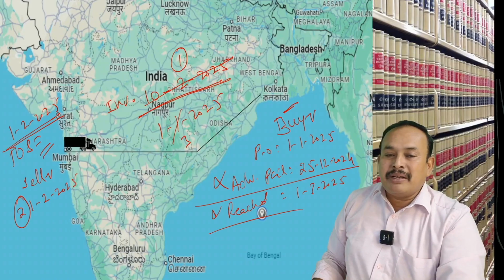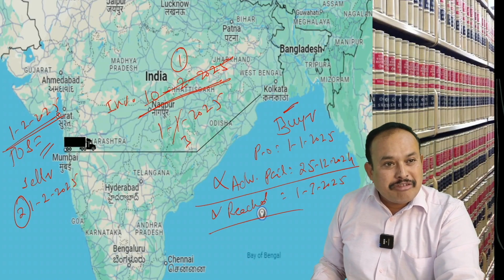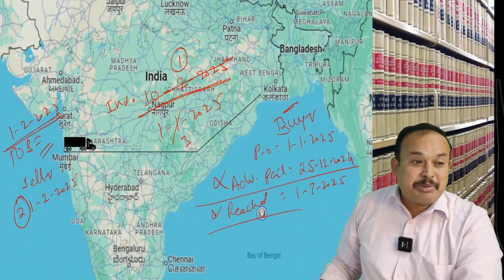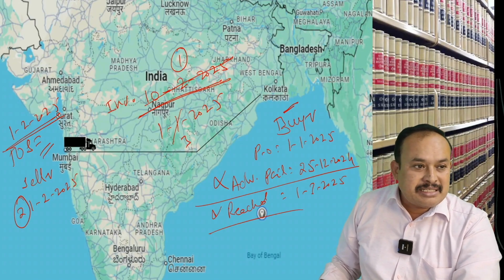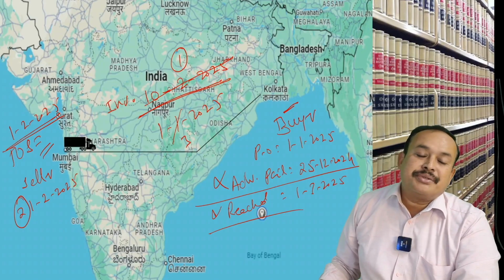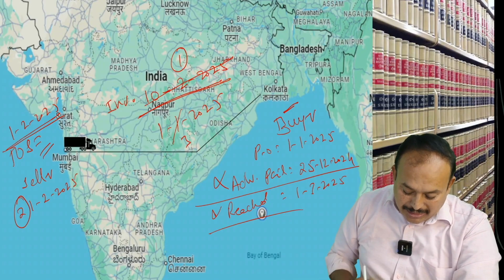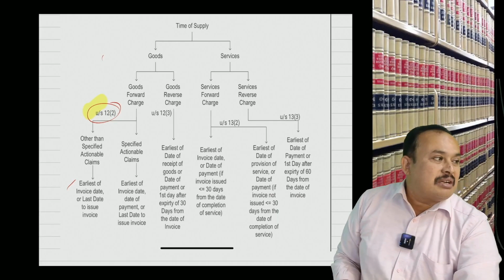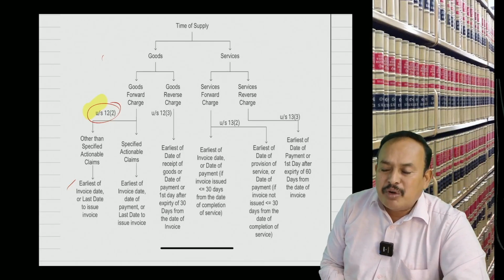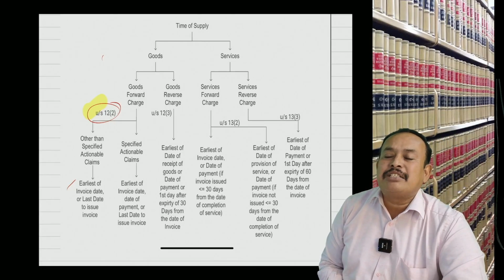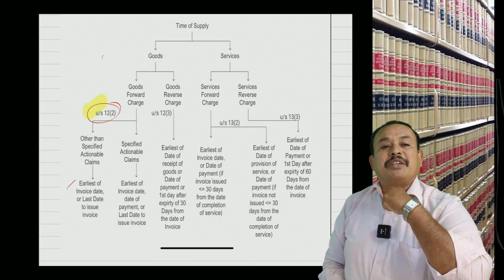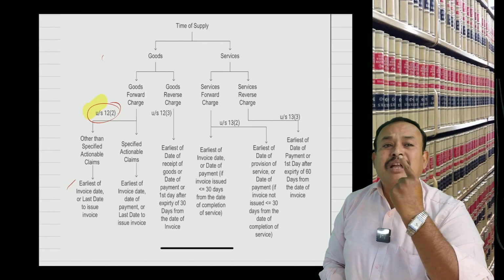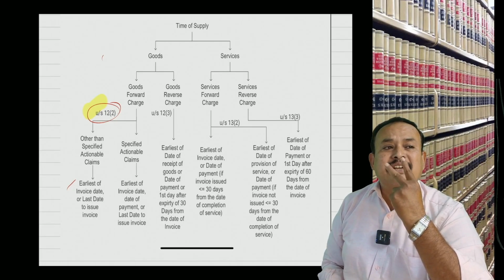Nowadays, the question paper is not printed without questions from time of supply, especially at intermediate level: CA Inter, CMA Inter, CS Executive. So now you rightly said to me, in case of time of supply of goods, where forward charge applies, other than specified actionable claims, time of supply is equal to date of invoice or last day to issue invoice, whichever is earlier.